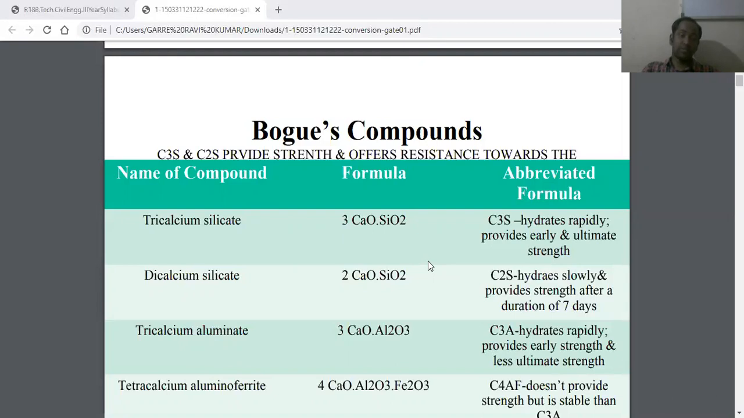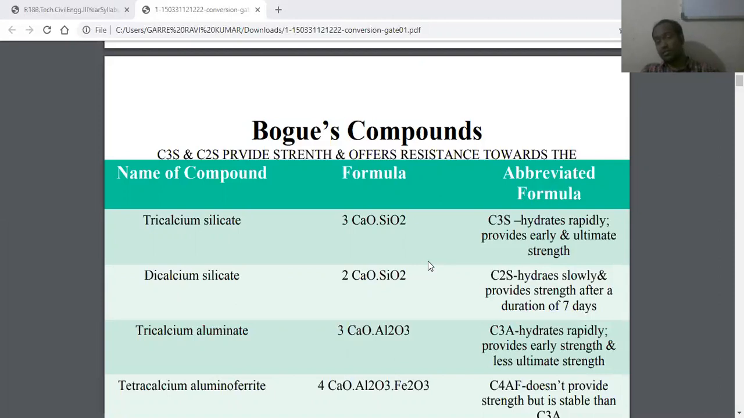The next chemical component present in cement is tetracalcium aluminoferrite. Its chemical formula is 4CaO·Al2O3·Fe2O3, and its nickname is C4AF. It does not provide strength but is more stable than tricalcium aluminate, that is, C3A. Okay? So this is the chemical composition of cement.